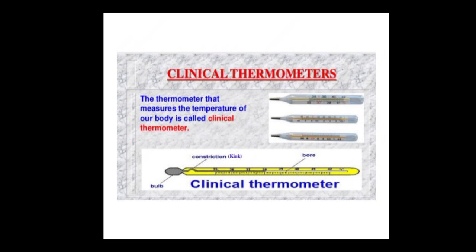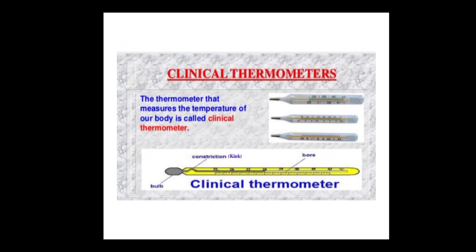Now we will discuss the clinical thermometer. There are two types of thermometer. One is the clinical thermometer and the second is the laboratory thermometer. This is a clinical thermometer that is used in our house, for our day-to-day purpose, just to measure our body temperature. The thermometer that measures the temperature of our body is called a clinical thermometer.